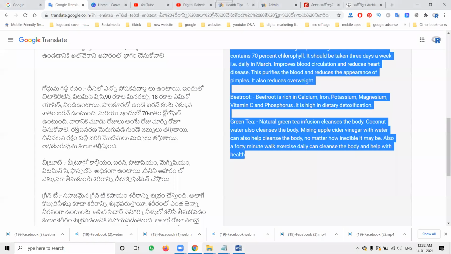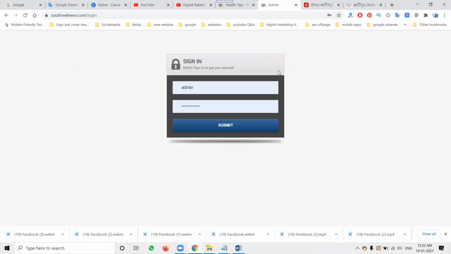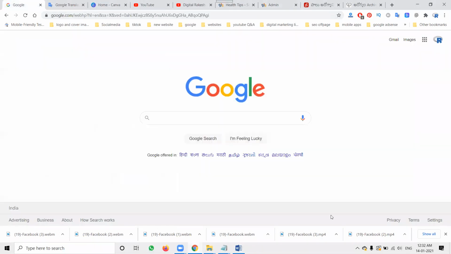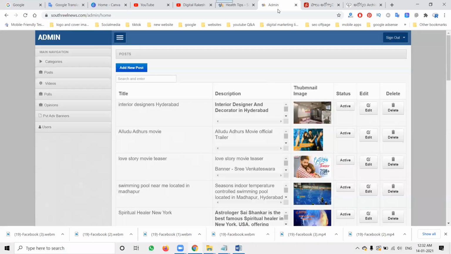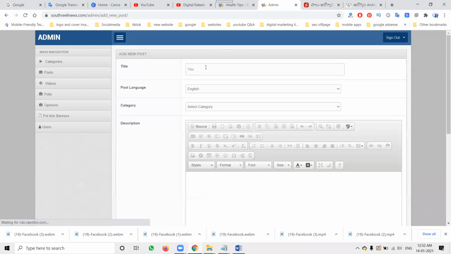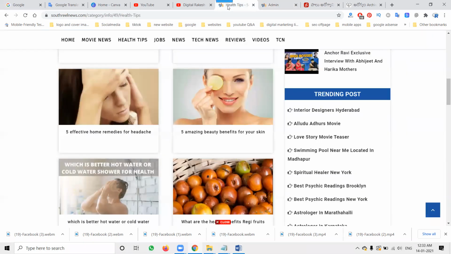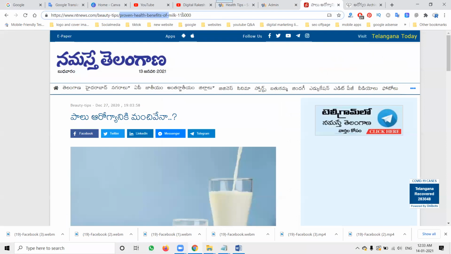Now I'm starting here. First, the admin. I can log in, and everything is in the admin panel. Why am I using the admin panel? So I can easily upload the content to my website. First, go to Post. This is the first title. The title is nothing but your structure, for creating the structure data.